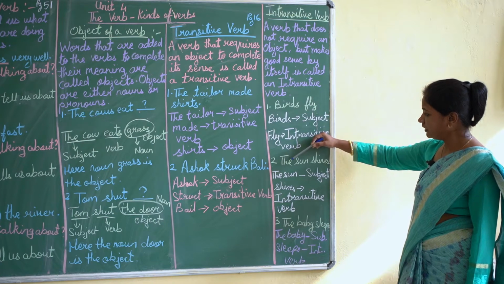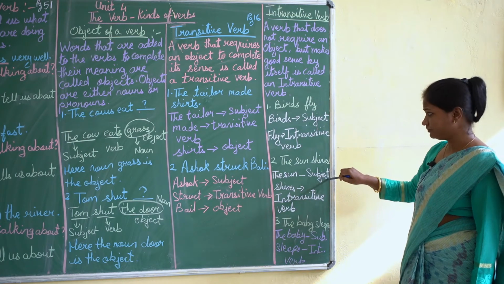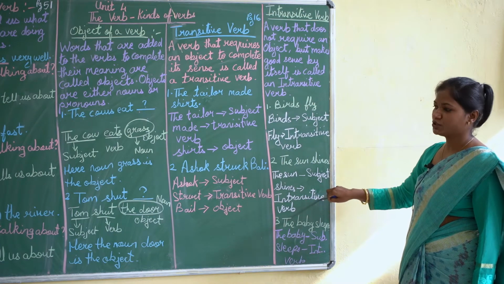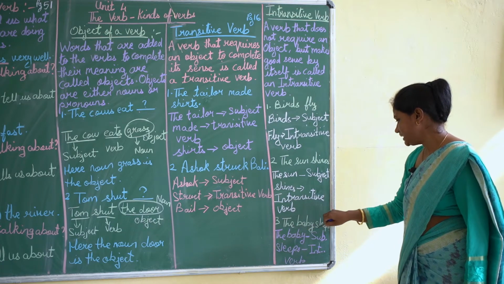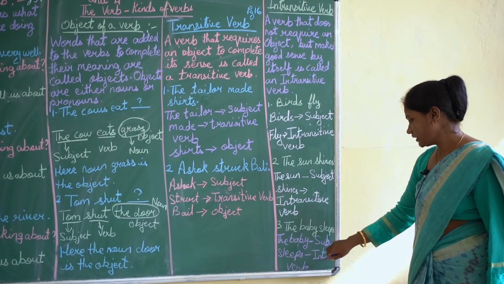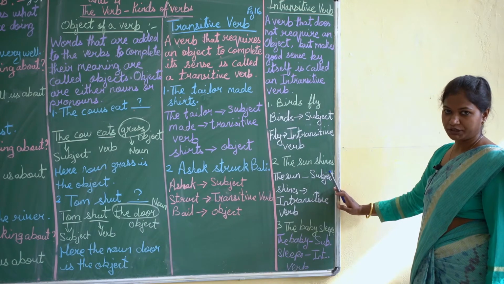Now see the second one, the sun shines. Now the sun is the subject, shines is an intransitive verb, but there is no object. The baby sleeps. Now the baby is the subject, sleeps is an intransitive verb, and again there is no object.